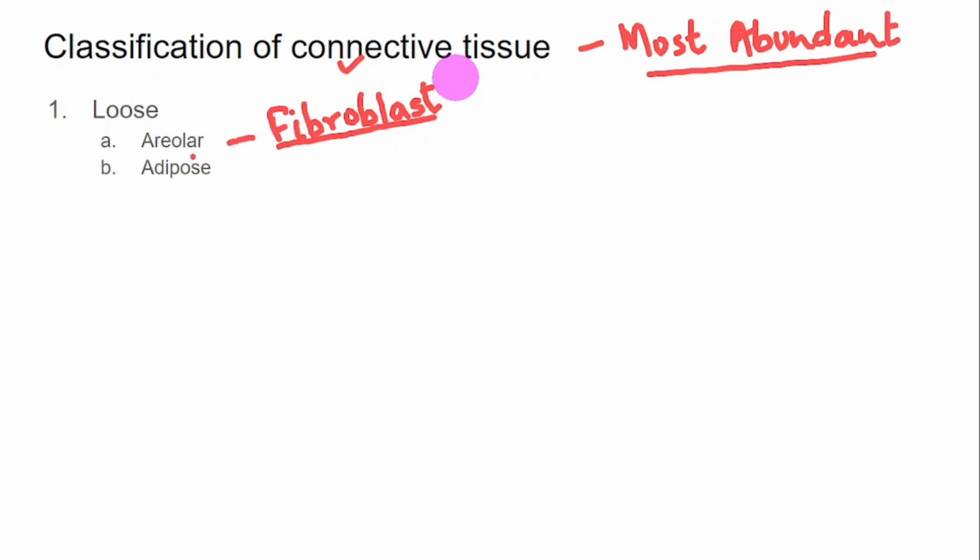And what is present in areolar tissue? It is fibroblast, and then you will have mast cells and macrophages. Adipose, there will be abundance of adipocytes.